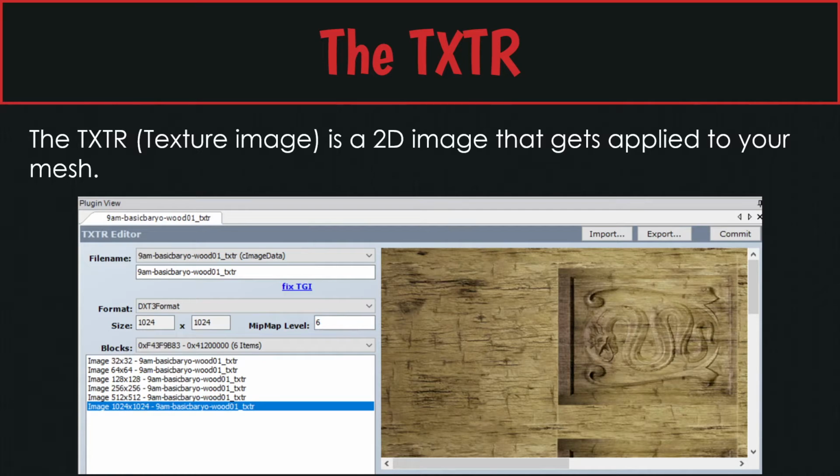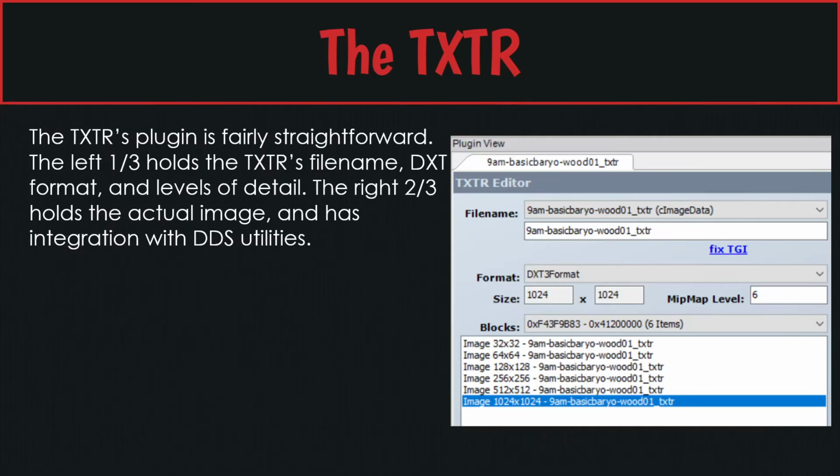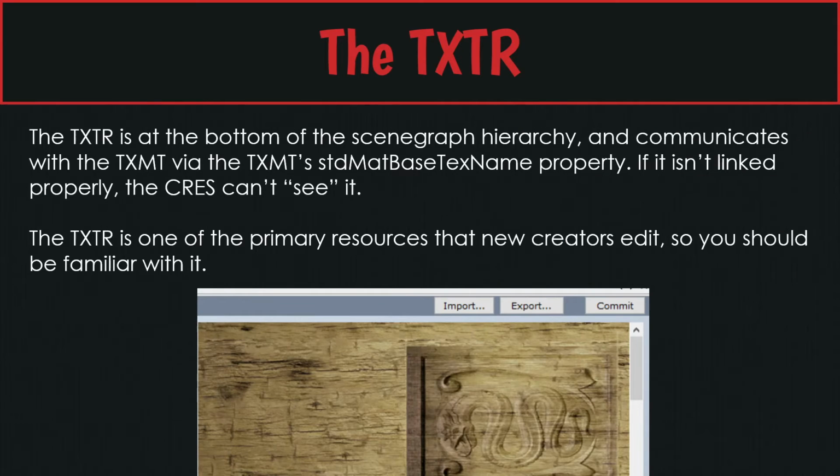The TXTR, this is the texture image. This is a 2D image that gets applied over the mesh. The TXTR's plugin is fairly straightforward. The left 1/3 holds the file name, the DXT format, which is important if you work with transparencies. And then the right 2/3 holds the actual image. That's the texture.